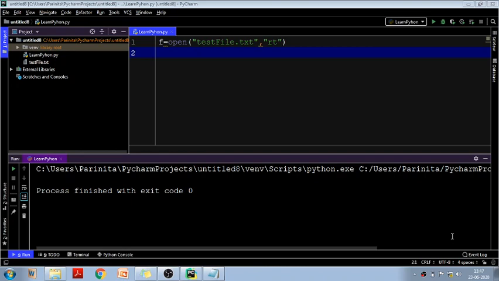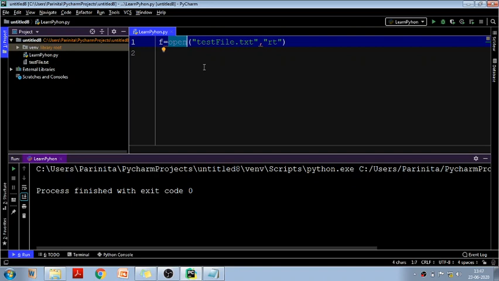First of all, what is file handling? File handling is all about dealing with files: reading, writing, appending, reading the contents. So whenever we want to deal with any files, we have to use file handling in Python. Now we have specific functions for doing that. The very first function that we are talking about is open.